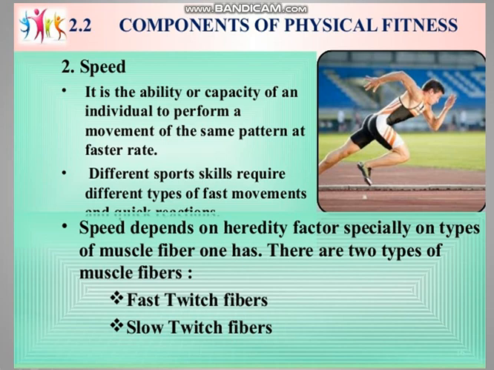And the next component is speed. It is the ability or capacity of an individual to perform a movement of the same pattern at a faster rate. Different sport skills require different types of fast movement and quick reaction. Speed depends on hereditary factors, especially on the types of muscle fiber one has. There are two types of muscle fibers. The first one is fast twitch fibers and second slow twitch fibers.